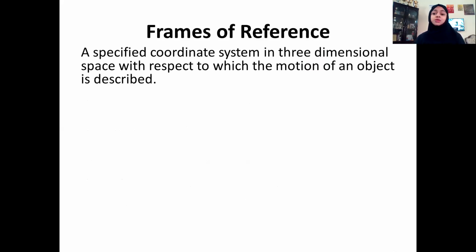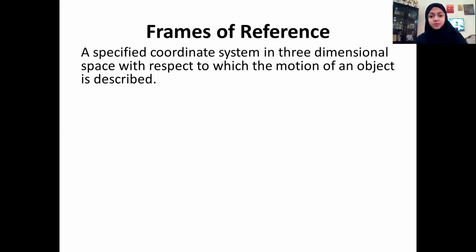We usually use the Cartesian coordinate system, which is fixed on Earth or in a laboratory where we are doing the experiment. So frames of reference are a specified coordinate system in three-dimensional space with respect to which the motion of an object is described.